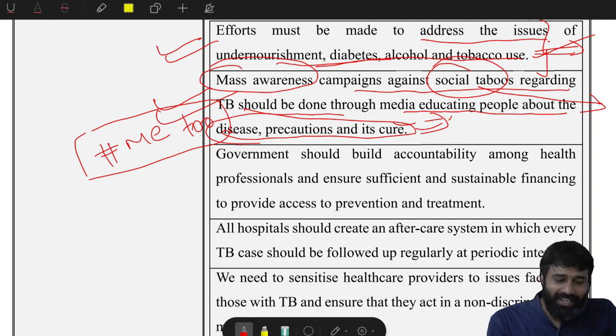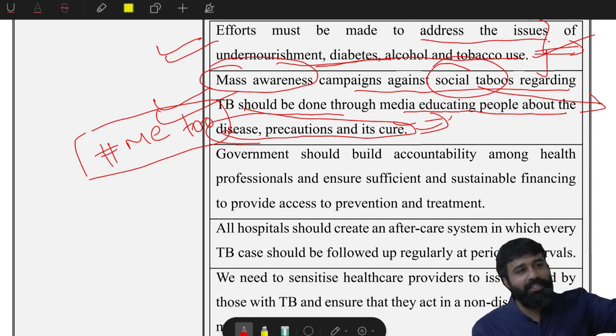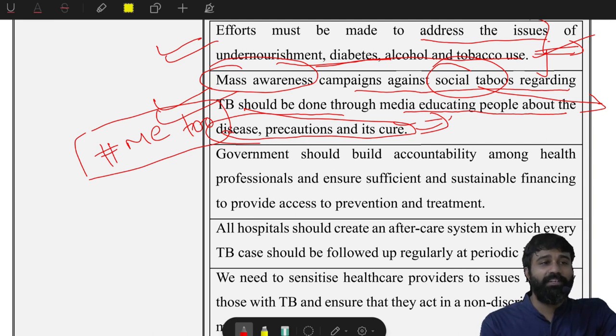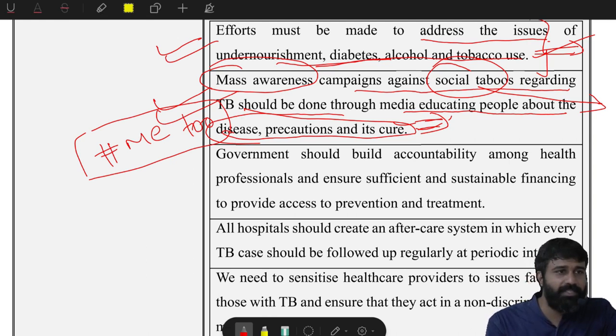People used to laugh so much at that time, but they could know that this is related to an awareness campaign. It became very popular, and the fear factor was imbibed in their mind that they should take caution about it. The stigma associated with the use of those contraceptive things is going away nowadays.